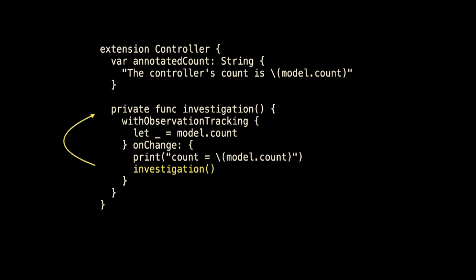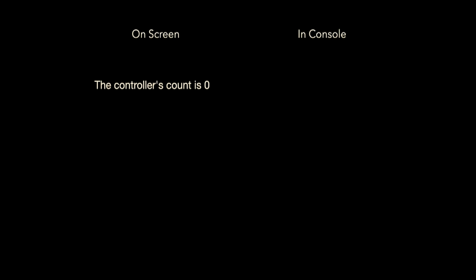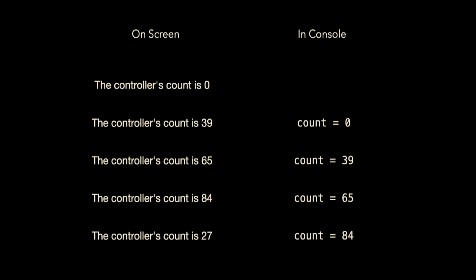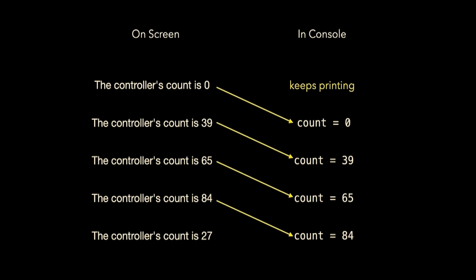Run it again. It launches and says the controller's count is 0. I tap the button. Good news is it keeps printing. The bad news is it's always one behind. But hold on to your victories, my friends.